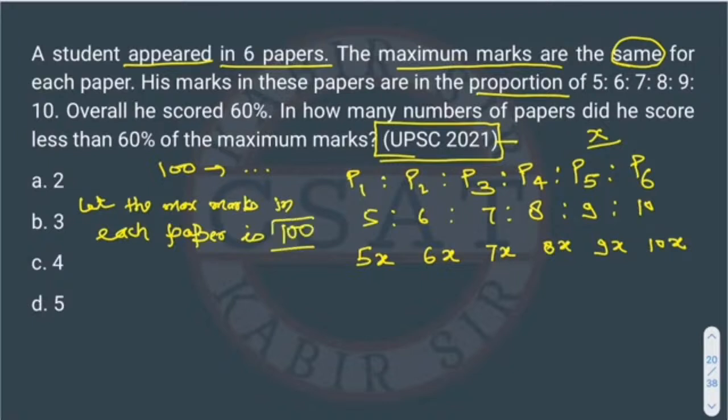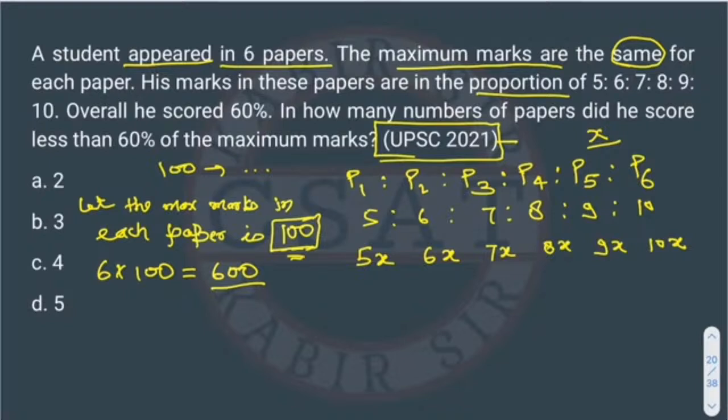Why are we considering 100? Because in percentage the calculation will be easy if we consider a value as a multiple of 100. You can consider any value, 200, 300. So total subjects are 6 and each subject has 100 marks, so the total marks will be 600, right? I hope you understood till here.